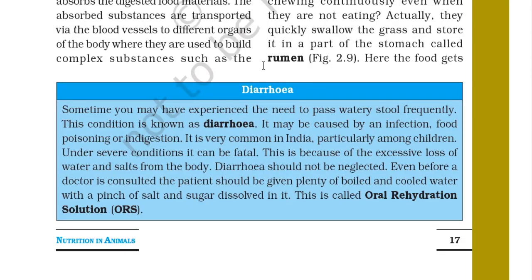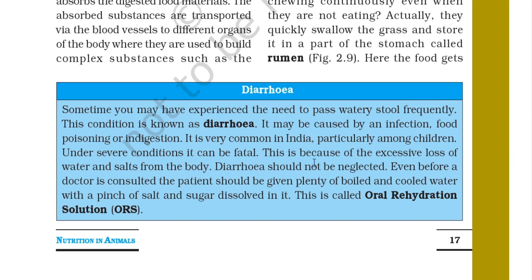Now here is a note on diarrhea. Sometimes you may have experienced the need to pass watery stool frequently. This condition is known as diarrhea. It may be caused by an infection, food poisoning or indigestion. It is very common in India, particularly among children. Under severe conditions, it can be fatal. It can take the life of a human.